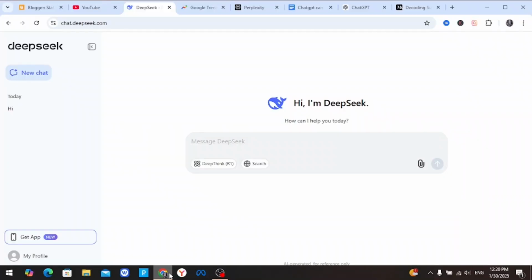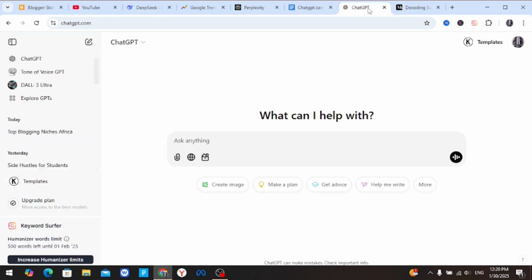Okay, so the first thing we're going to do here is to come to ChatGPT. Here I'm going to put in the prompt, then we are going to copy the prompt from here, then paste it in DeepSeek to get our article generated. Then from there we are going to share the article and make money. That's it. That's what we are going to do here.